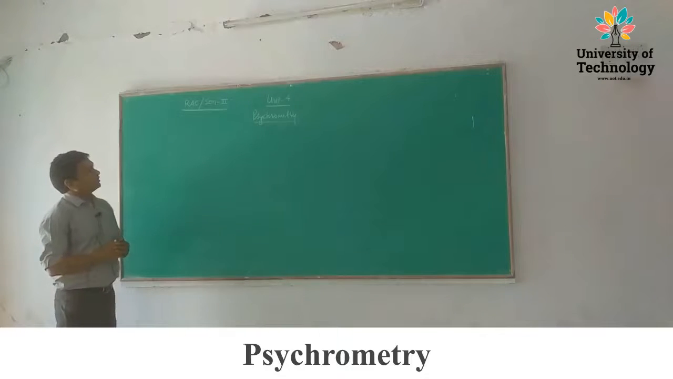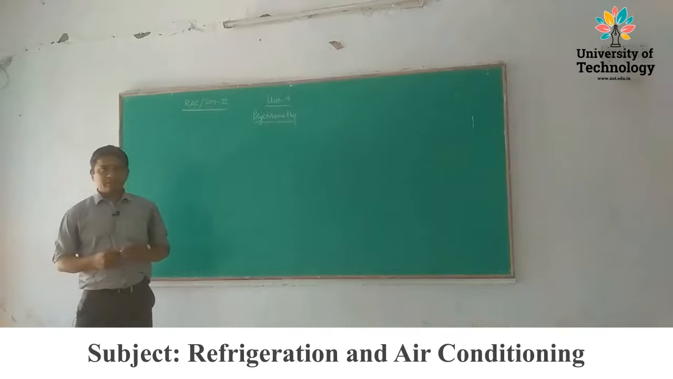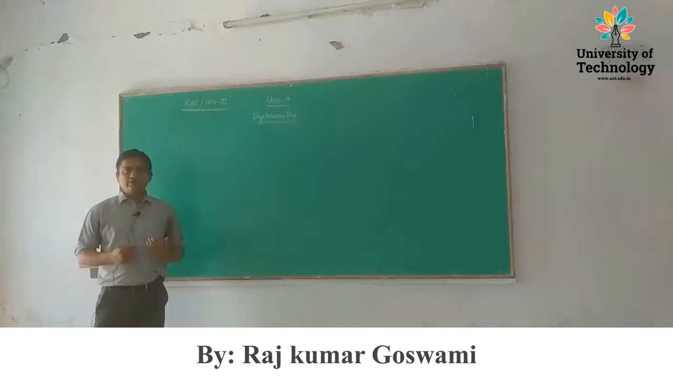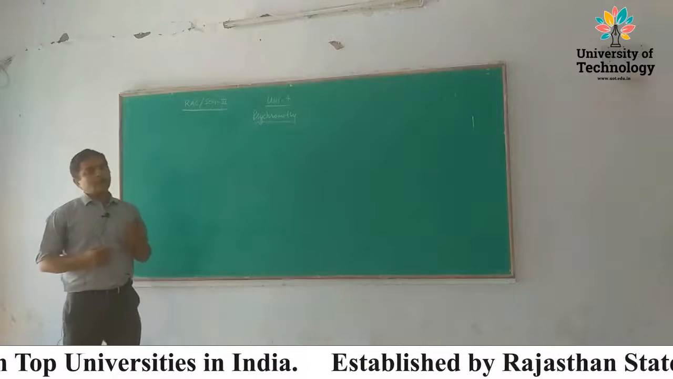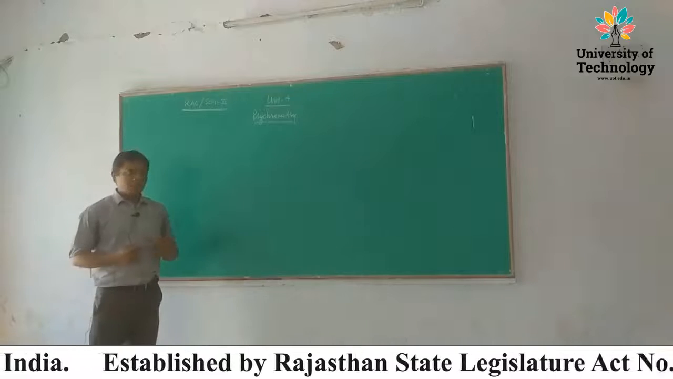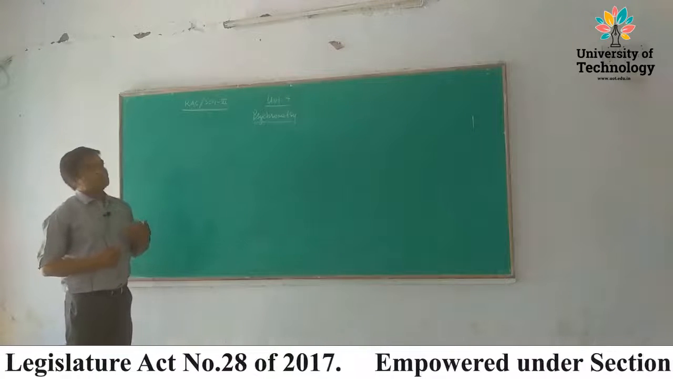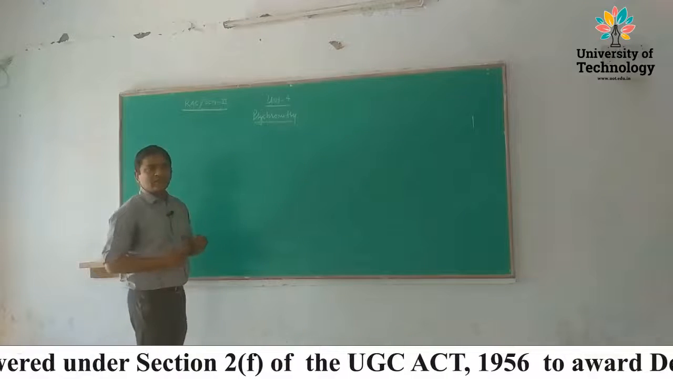Today the lecture is on psychrometry. It is unit 4 of the subject refrigeration and air conditioning. In the last 3 units we learned about refrigeration, and in the next 2 units, unit 4 and unit 5, we will learn about air conditioning. Before starting the chapter on air conditioning, we must know about psychrometry.